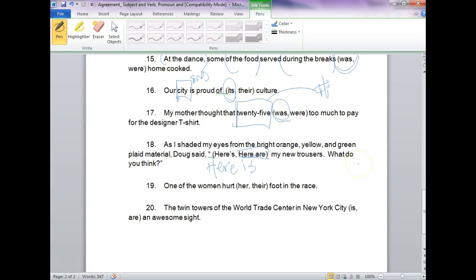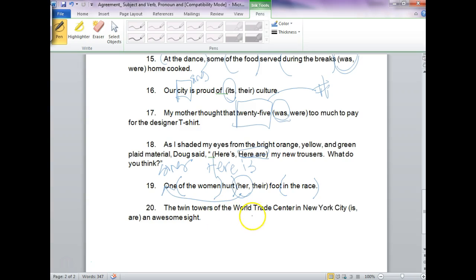All right, one of the women hurt her or their foot in the race. Well, we're just going to mark off of the women. Of the women. One hurt her, because we're going to agree with one, which is singular. This is also a prepositional phrase. You can tell these sentences are old.